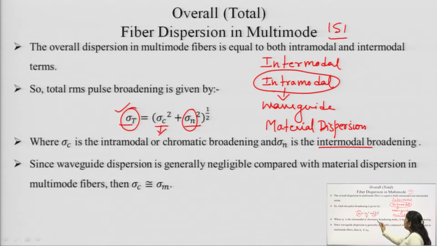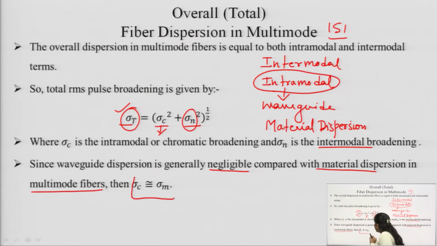So, whenever we include sigma c, that is our intramodal dispersion, it should include both waveguide dispersion and material based dispersion. But since the waveguide dispersion is generally negligible compared with the material dispersion in multimode fiber, sigma c can be written as equivalent to sigma m.